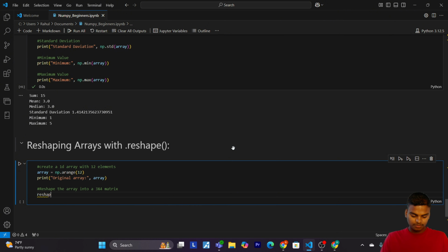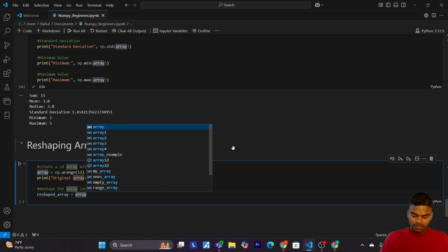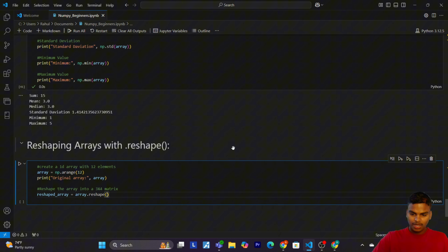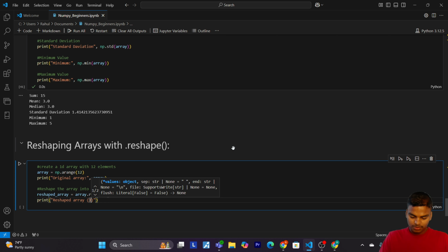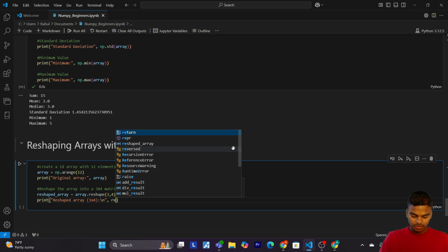So reshaped array equals array.reshape, now pass 3, 4. Now print reshaped array, 3 by 4. So now let's print the reshaped array.